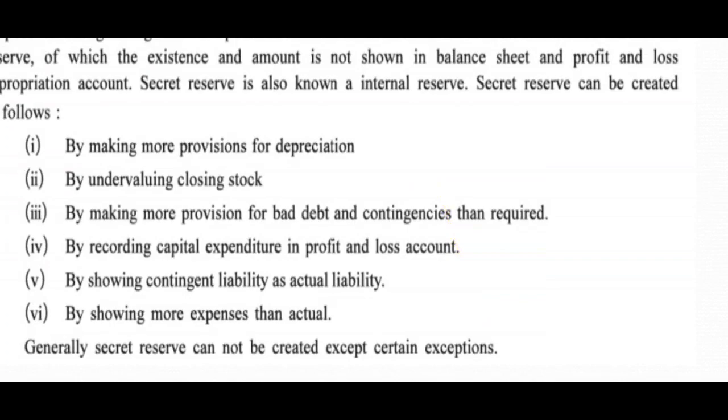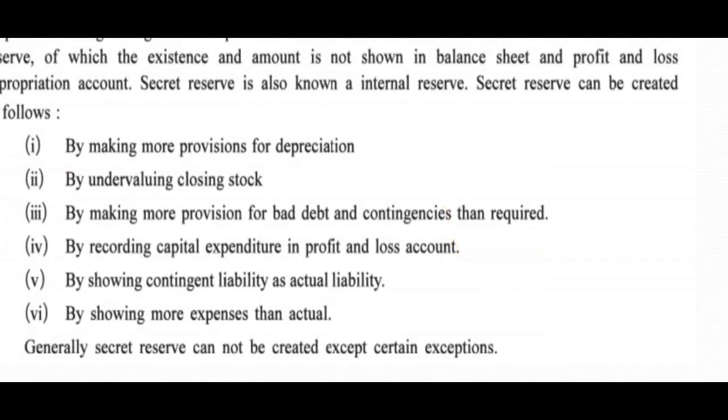But sometimes the owner considers it as a liability, but what happens later on, when it comes to know that there is no such liability, then it gives birth to the secret reserve.